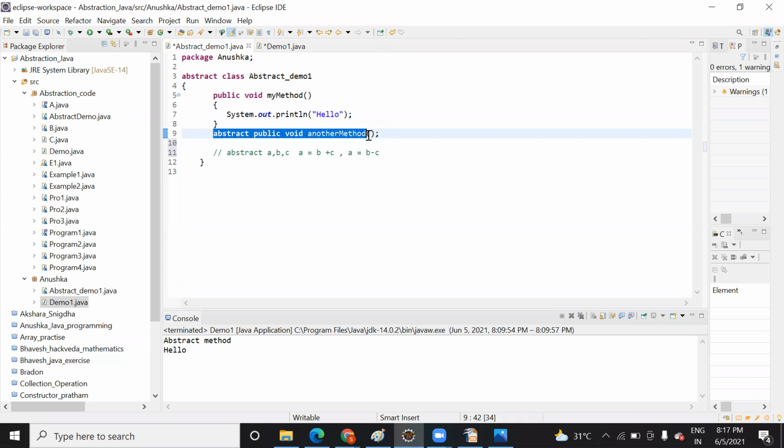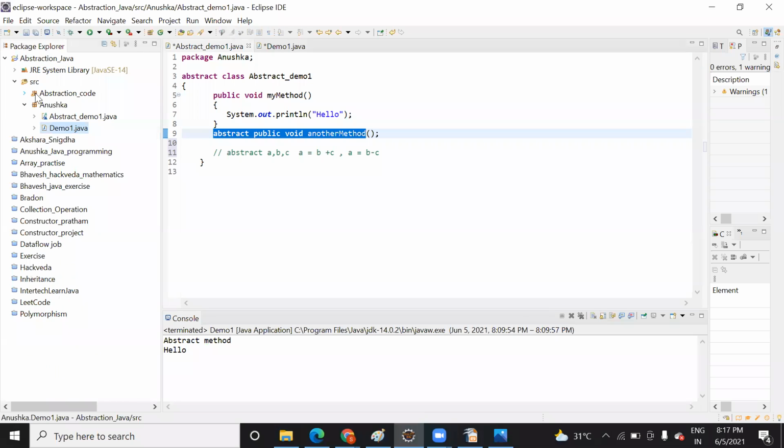Simple, it is not much difficult. Is it clear? Yeah, it's clear. Great. So this is called the abstraction term.